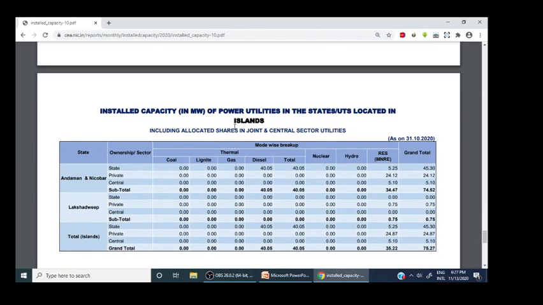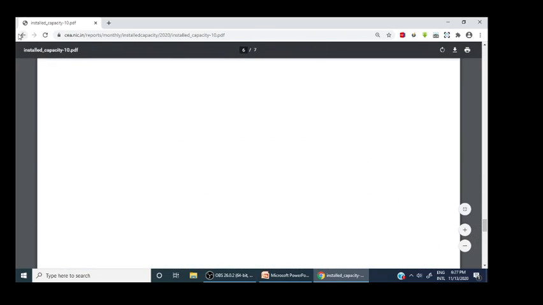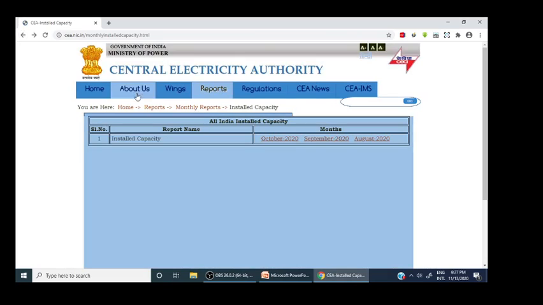Total installed capacity in Islands, Andaman Nicobar, Lakshadweep, and this one is total. So this website gives you a lot of information about installed power capacity of India.